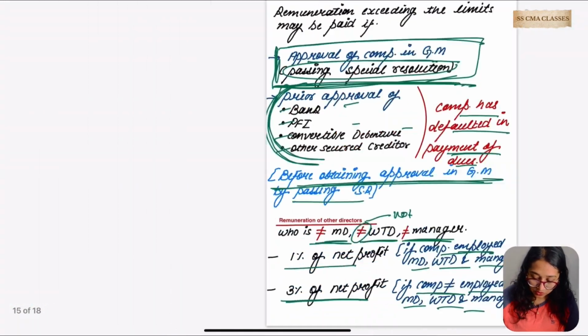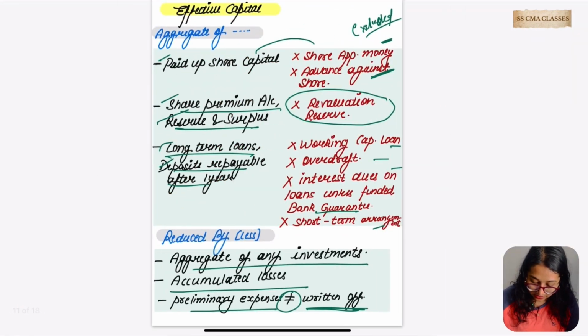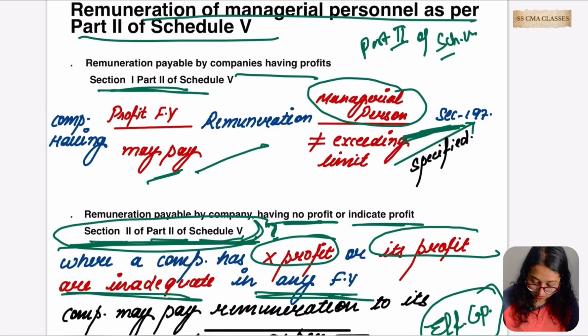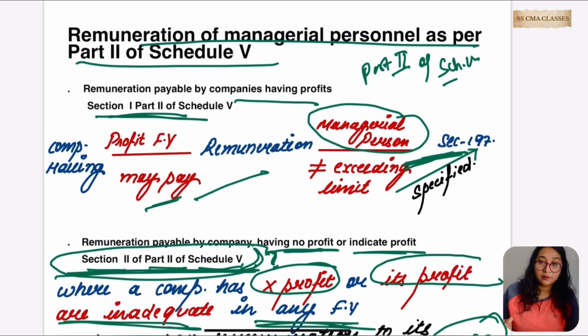So that's it for today, guys. Let's rewind what we read in this lecture. We read that as per section 197, we have to pay remuneration to the directors. Which directors? The three directors, and other than that, what were the limits?